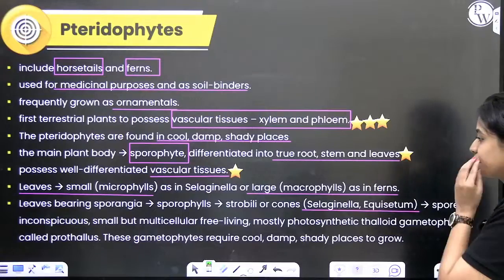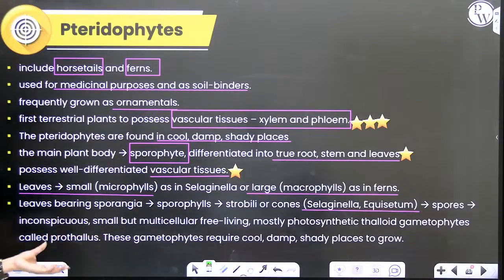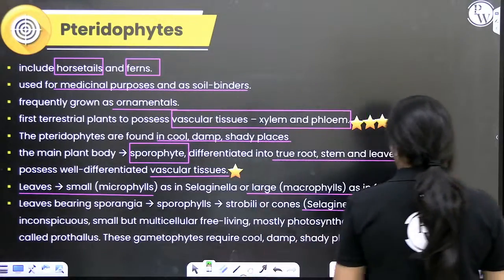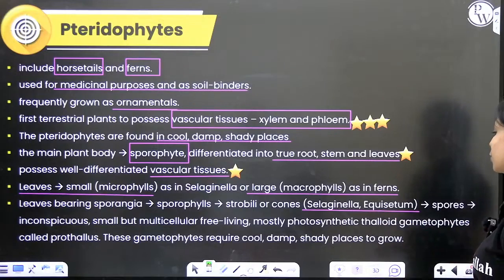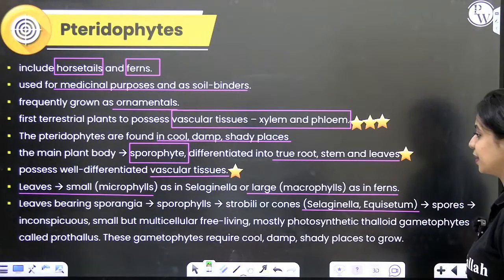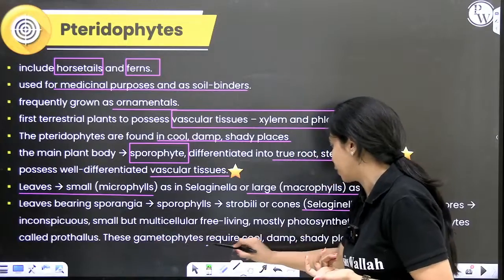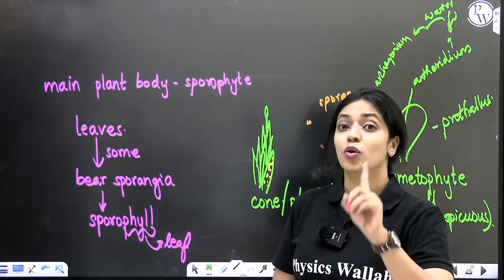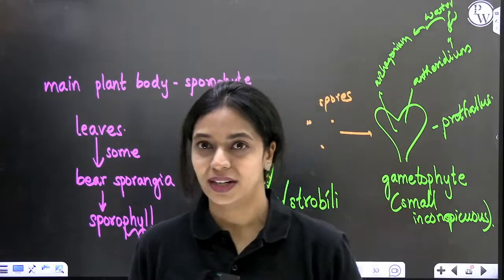Is that clear? The spores develop into a gametophyte which is very small and inconspicuous, but it is multicellular and free living. It is mostly photosynthetic. Of course, if it is free living and not dependent on the sporophyte, it has to be photosynthetic, right? That is called the prothallus. And this prothallus requires cool, damp and shady places to grow. This is also haplodiplontic life cycle. Bryophytes is also haplodiplontic life cycle.